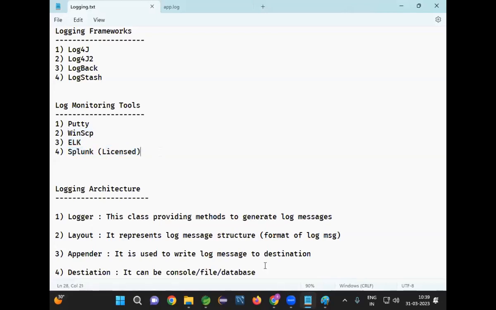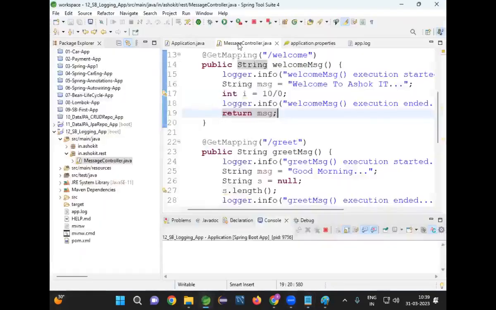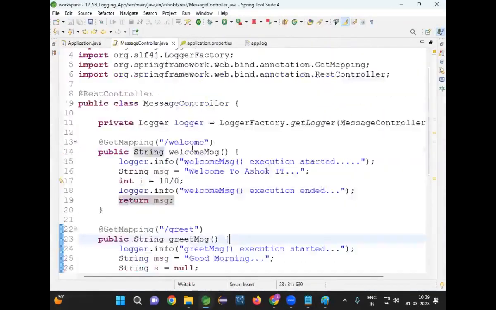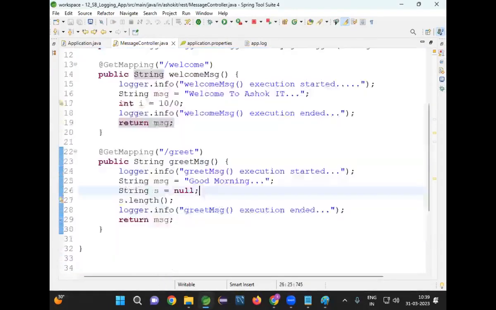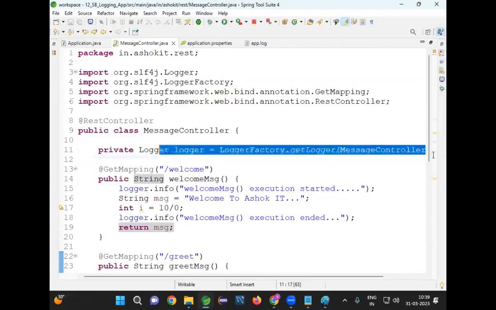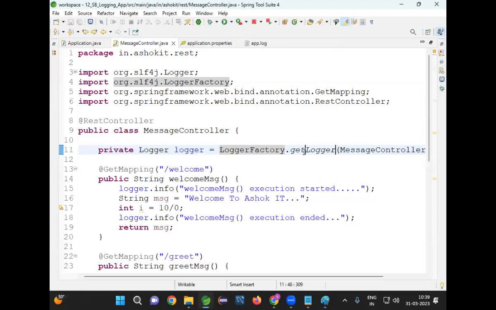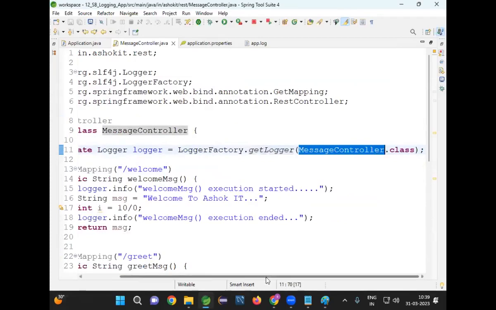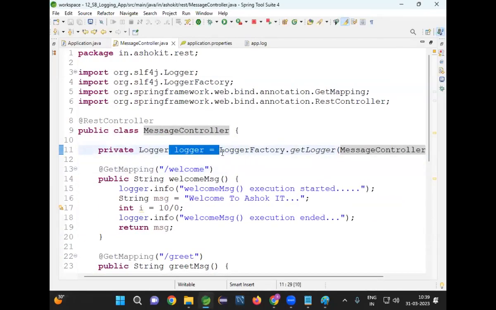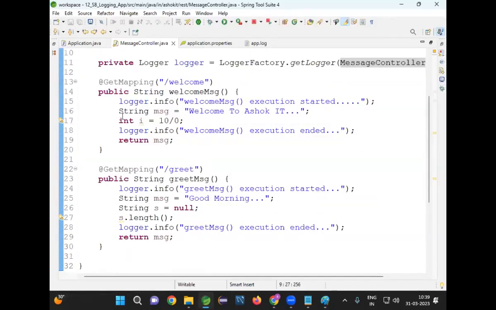Yes. How did I generate the log messages? I created one Spring Boot application. In that Spring Boot application, I created one REST controller. In that, I have taken a logger object. How to take the logger object? By using LoggerFactory.getLogger. For the MessageController class, I want to get the logger object. If I have one more class, for that class also I will get the logger object. In which method you want to perform the logging, in that method we are going to call